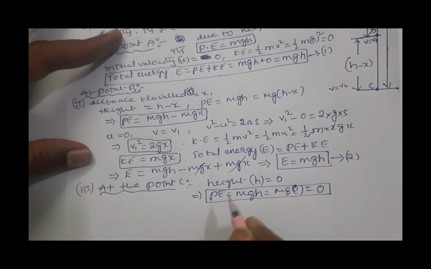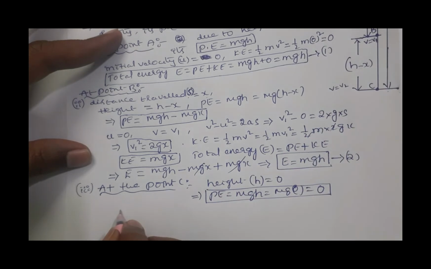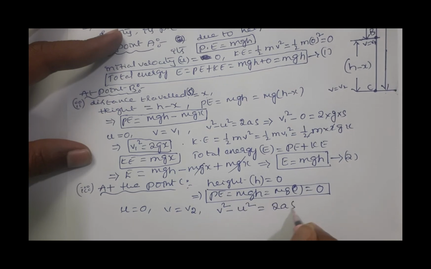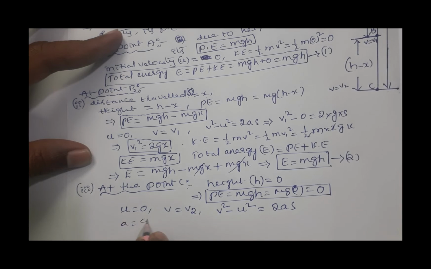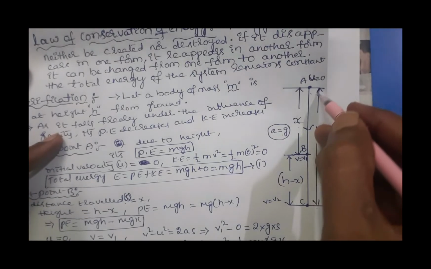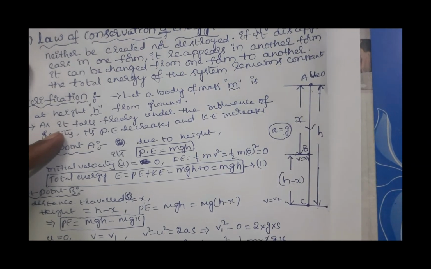So in this case also, for the freely falling body, initial velocity u is 0 and final velocity v is taken as v2. From the third equation of motion we have v square minus u square is equal to 2as. But here a is taken as acceleration due to gravity, plus g. S is total height travelled, and in this case total distance travelled is h meters from top to bottom.